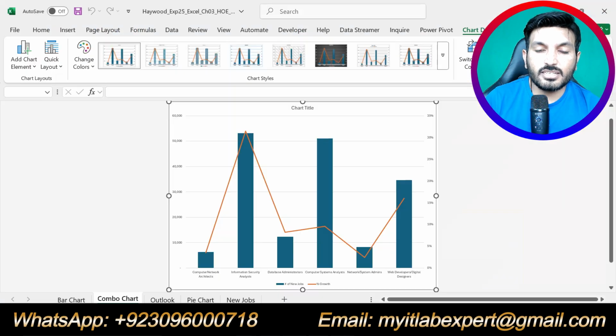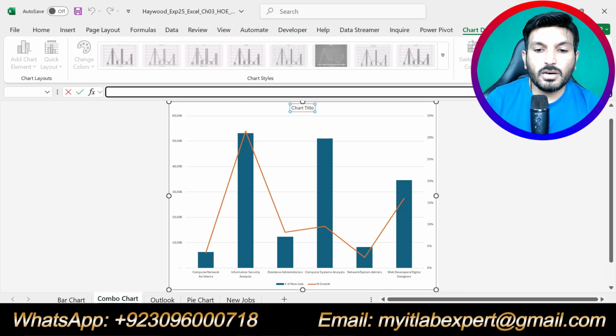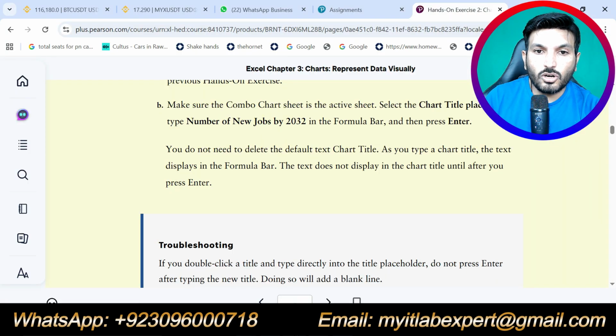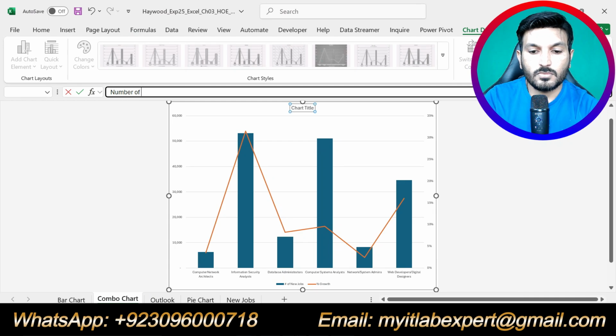So we will select the chart title here, and in the formula bar we are supposed to type number of new jobs by 2032 and press enter.